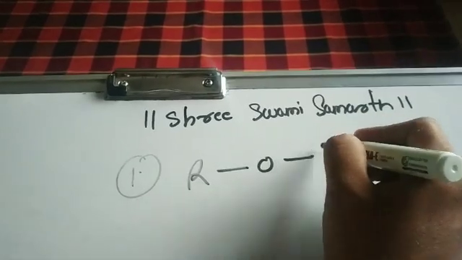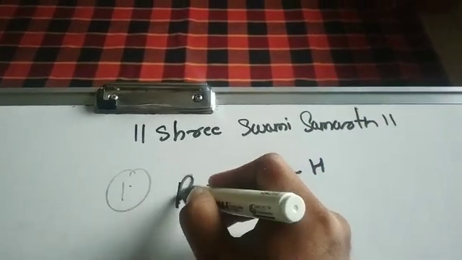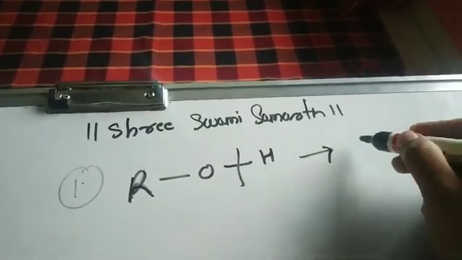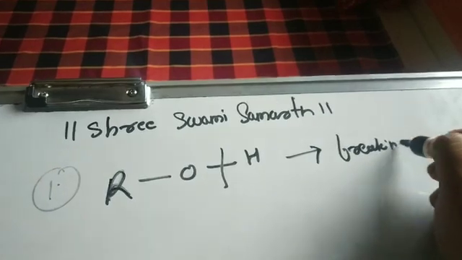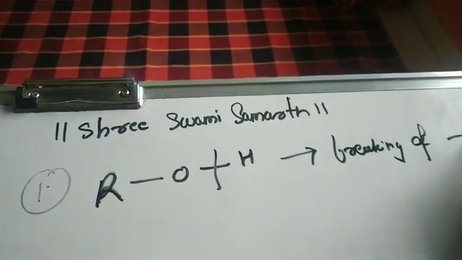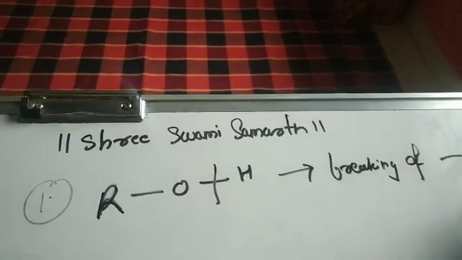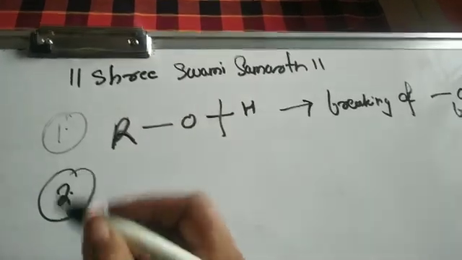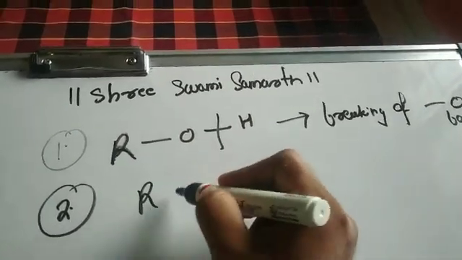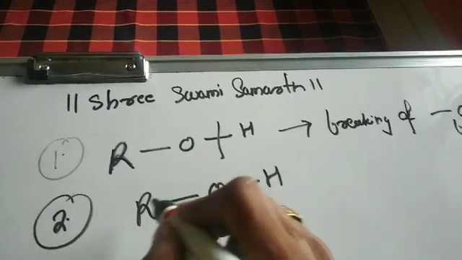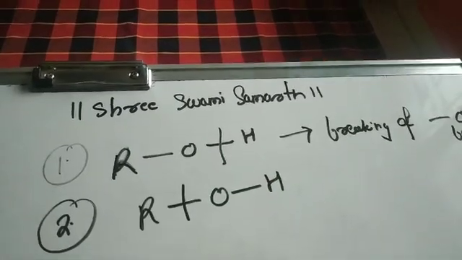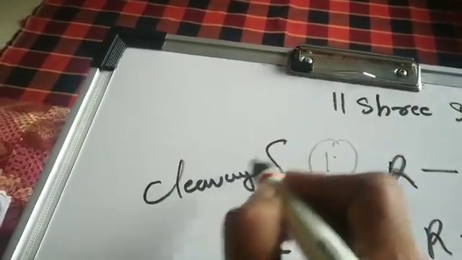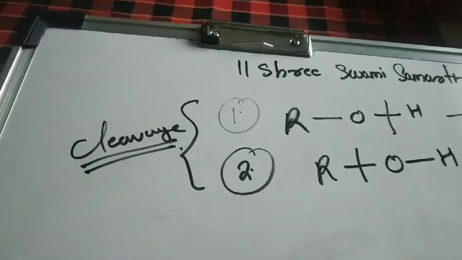ROH. So this is the structure of alcohol. In this structure we are going to break this bond. So breaking of the OH bond, right? So this is what we are going to learn in the first reaction, first type. Then the second type of reaction is breaking of the carbon and oxygen bond, right? Both the reactions are cleavage reactions. Breaking in organic chemistry is called cleavage.